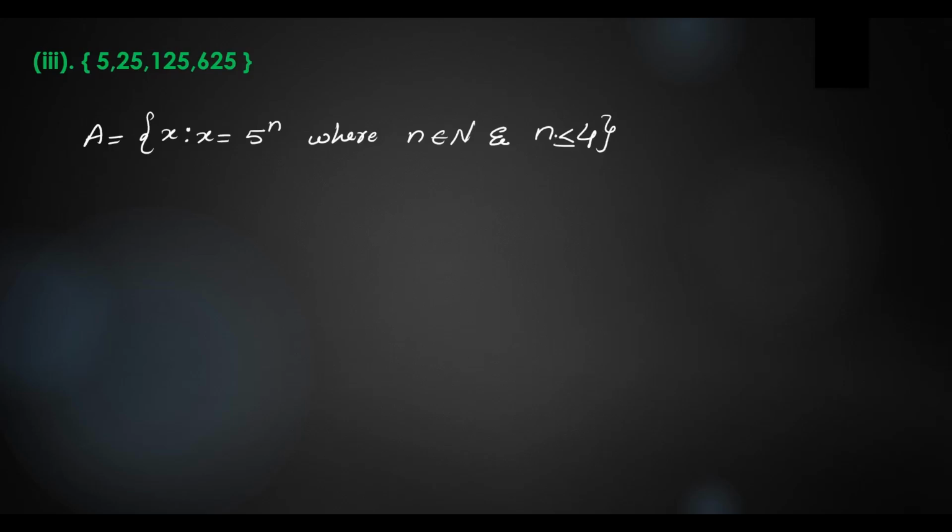Okay. So this is the way we have to write set builder form. Going to next question.